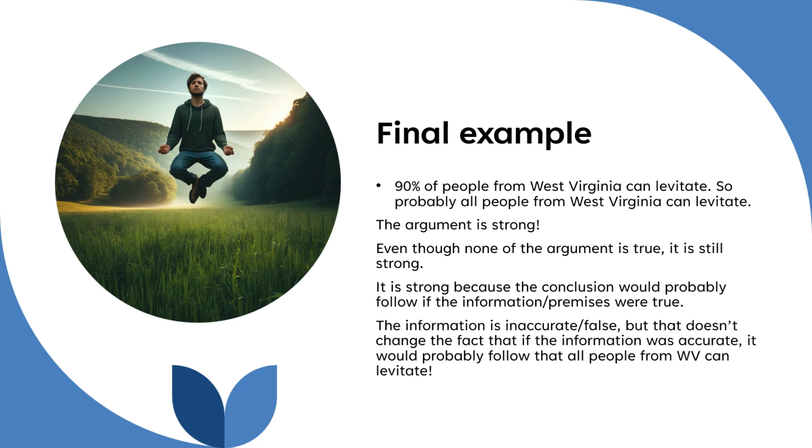This is why. The conclusion would probably follow if the information were true. So it's almost like you're going to pretend for a second that the information is true. And then again, you just ask yourself, would that conclusion probably follow if that information were true? And it would probably follow, right? If it were true, like for example, in a movie, right? If in a movie, 90% of the people from West Virginia could levitate, well, guess what? In that movie, probably all West Virginians could levitate.